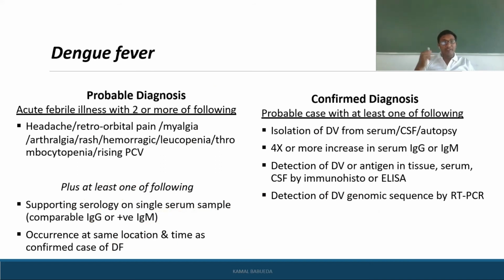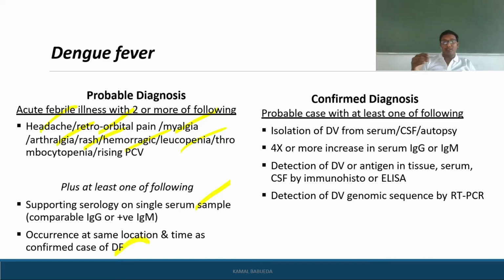So dengue fever with probable diagnosis and confirmed diagnosis. A probable case is an acute febrile illness with 2 or more of the following: headache, retroorbital pain, myalgia, arthralgia, rash, hemorrhagic manifestations, leukopenia, thrombocytopenia, and rising PCV. And if they have supporting serology on a single sample, meaning IgG or IgM positivity, or occurrence at the same location and time as a confirmed case, then it is dengue fever.